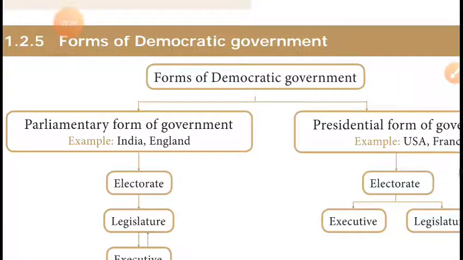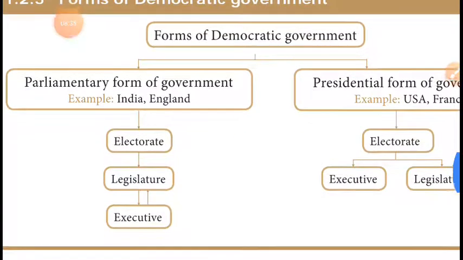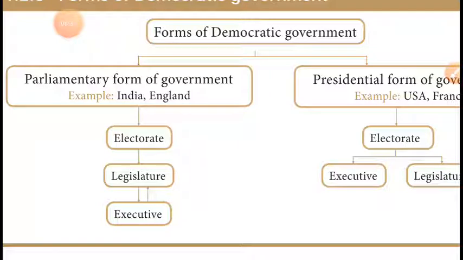Next one, forms of democratic government. Democratic government means two types of government they are following. One is the parliamentary form of government. Another one is the presidential form of government. That is the forms of government: first, parliamentary form, and the presidential form.